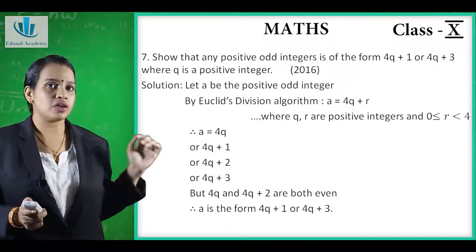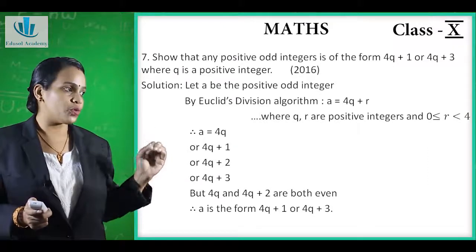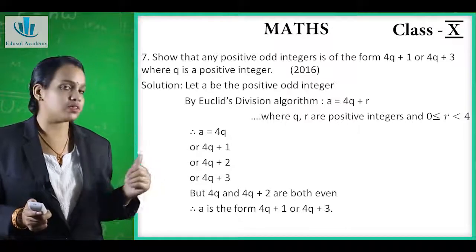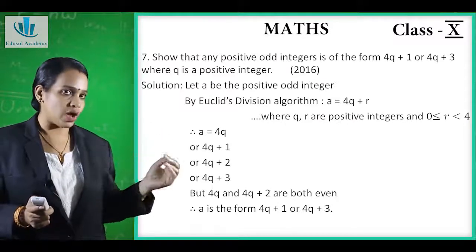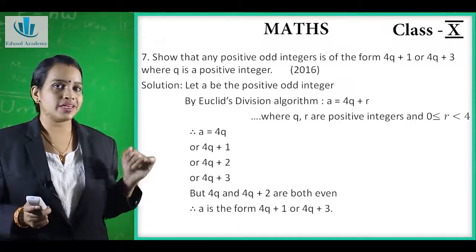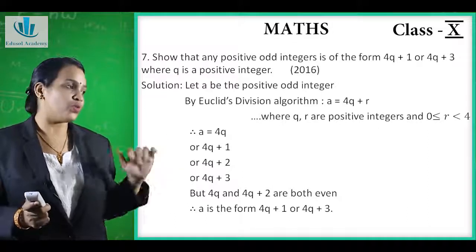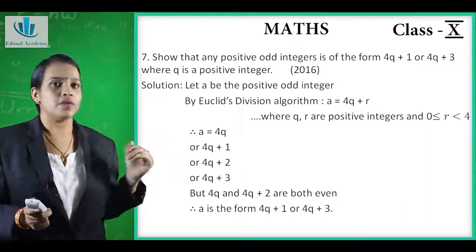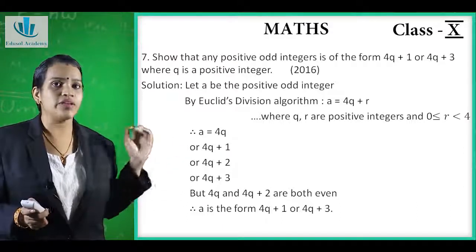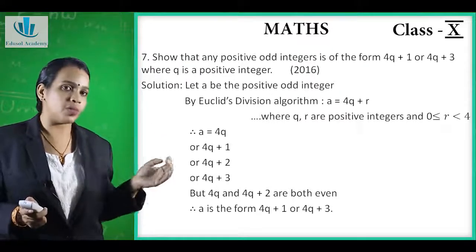Now we will apply Euclid's division algorithm, which says that a is equal to 4q plus r. And here it is saying that q and r are positive integers, where 0 is less than or equal to r, which is less than 4. Now we can say that a is equal to 4q or 4q plus 1 or 4q plus 2 or 4q plus 3. And you can see 4q and 4q plus 2 both are even, therefore a is in the form of 4q plus 1 or 4q plus 3.